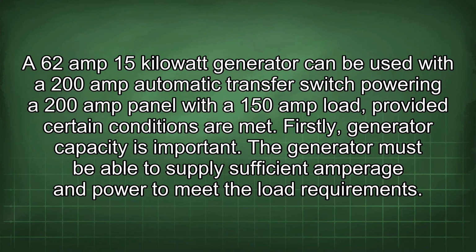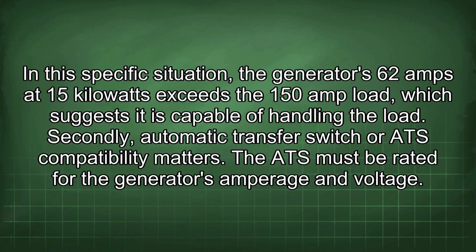A 62 amp 15 kilowatt generator can be used with a 200 amp automatic transfer switch powering a 200 amp panel with a 150 amp load, provided certain conditions are met. Firstly, generator capacity is important. The generator must be able to supply sufficient amperage and power to meet the load requirements. In this specific situation, the generator's 62 amps of 15 kilowatts exceeds the 150 amp load, which suggests it is capable of handling the load.